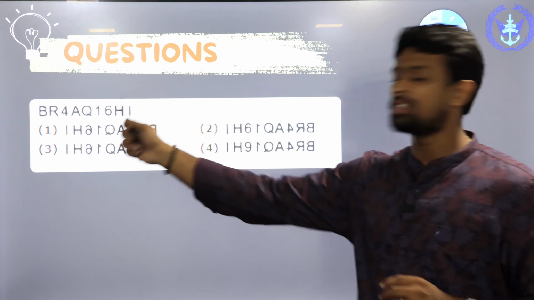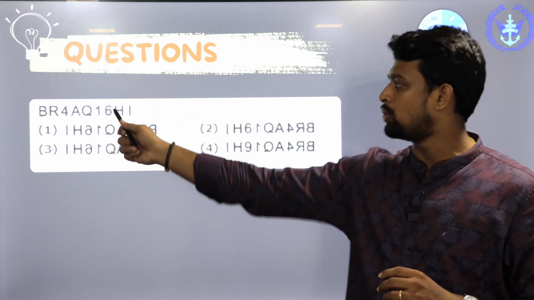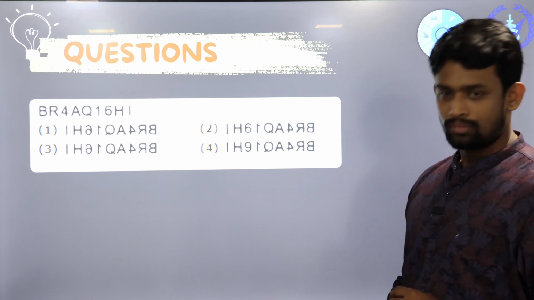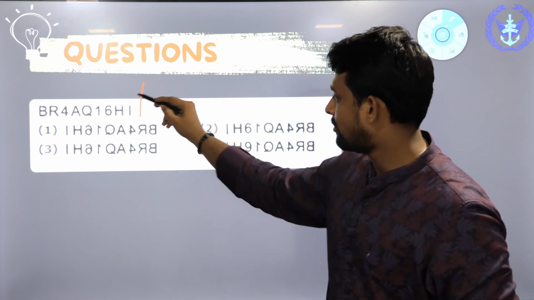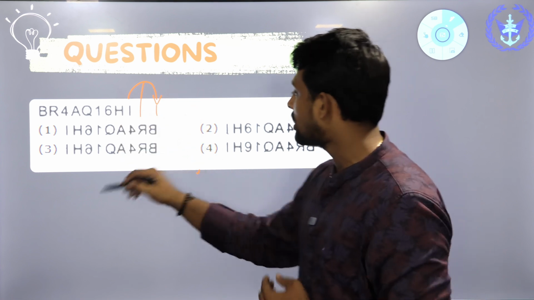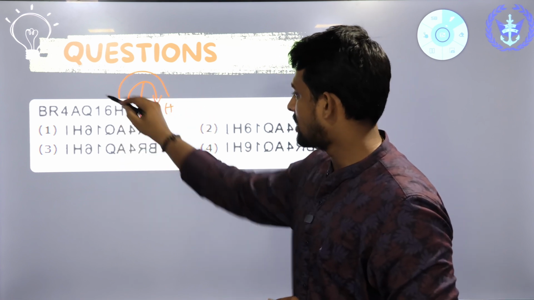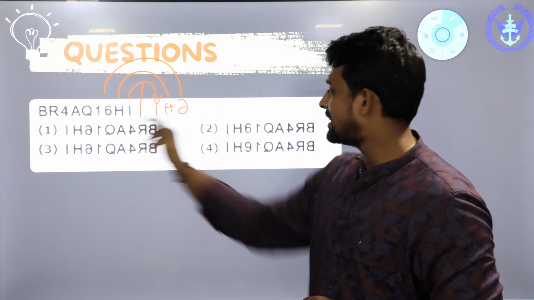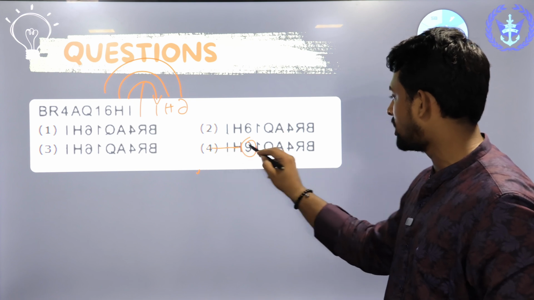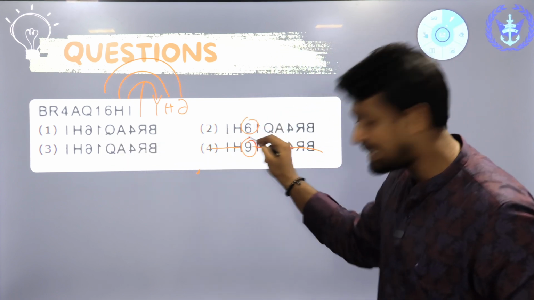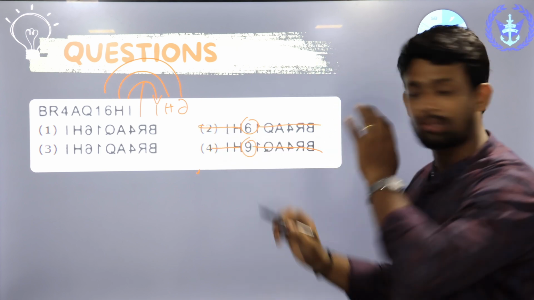Now you try to answer this question. BR4AQ16HI. Try to solve this one. First should be the I. The last one should be the first one. And then H. Then 6 should be like this. We can eliminate all the options having 6 as 9. So 6 as 9 should be eliminated. 6 as 6 over here is the second option, so we can eliminate the second option as well.